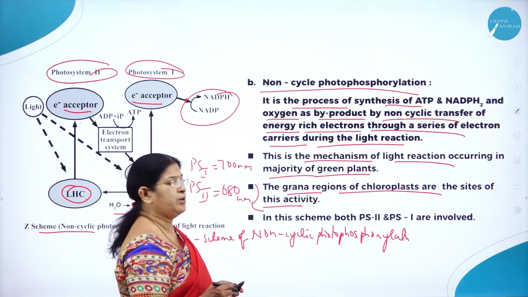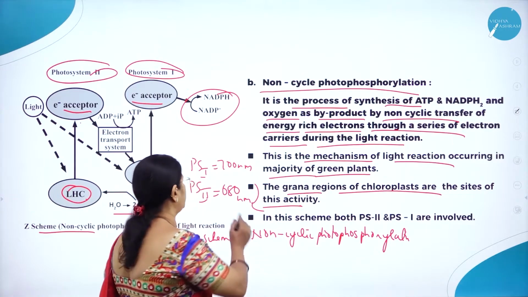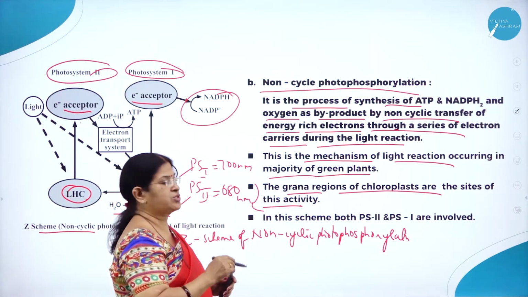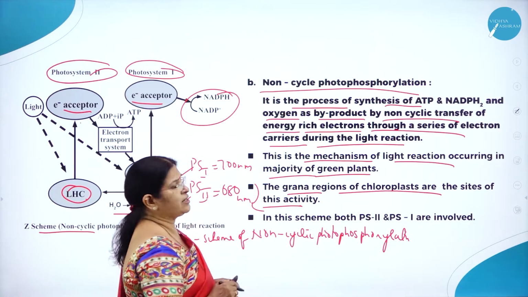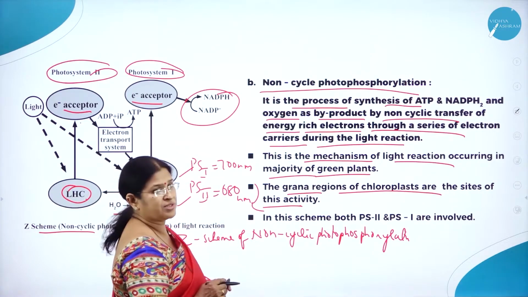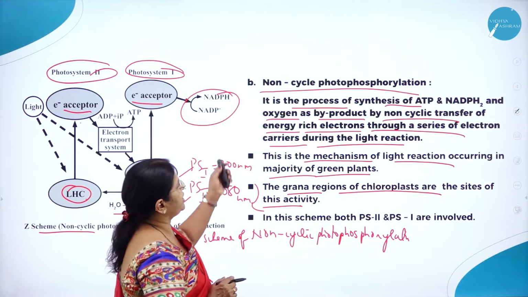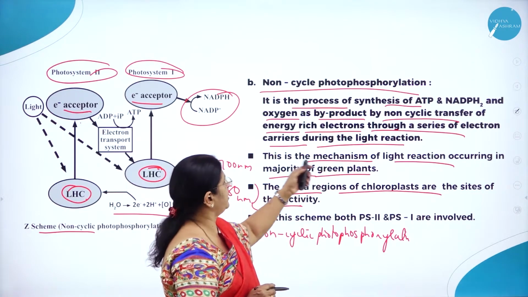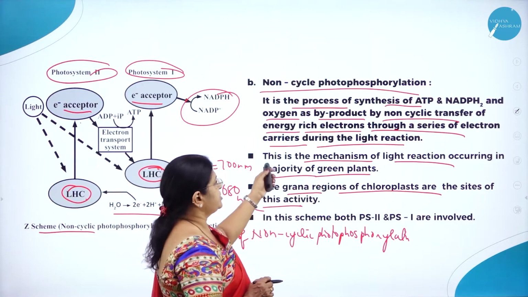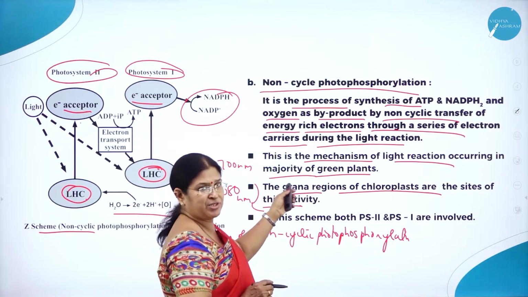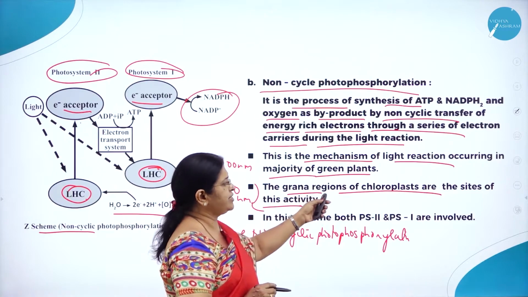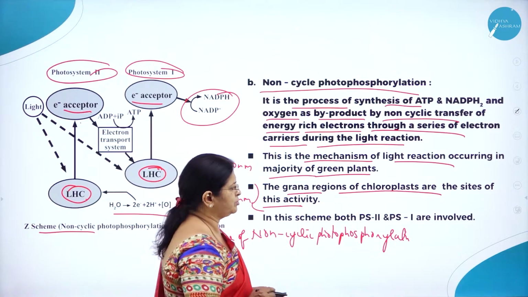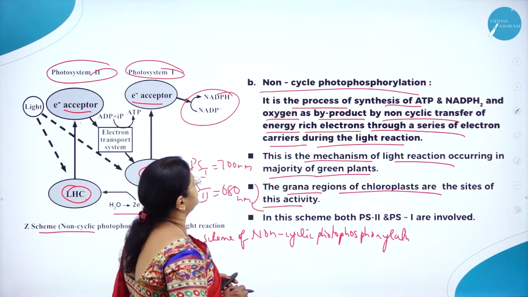In this scheme, both photosystem 1 and photosystem 2 are involved, and it is in the form of a Z scheme. Non-cyclic photophosphorylation is the process of synthesis of ATP and NADPH2 and oxygen as byproduct by non-cyclic transfer of energy-rich electrons through a series of electron carriers during the light reaction. This is the mechanism of light reaction occurring in the majority of green plants, and the granular regions of chloroplasts are the sites of this activity.